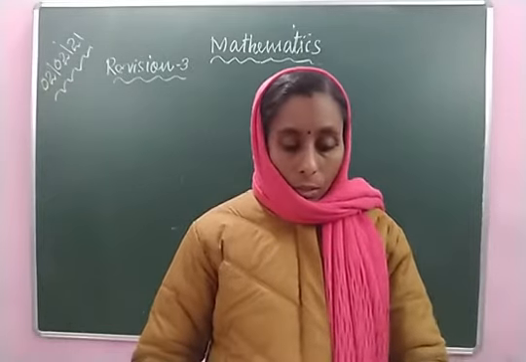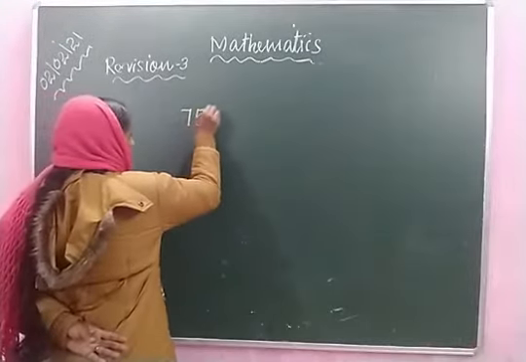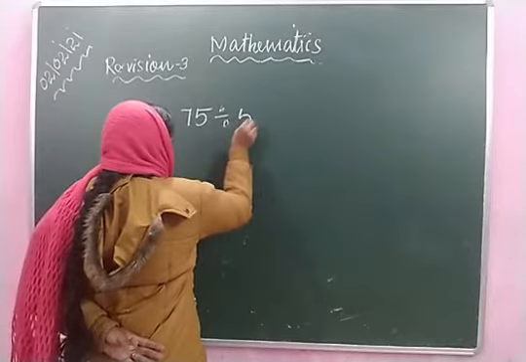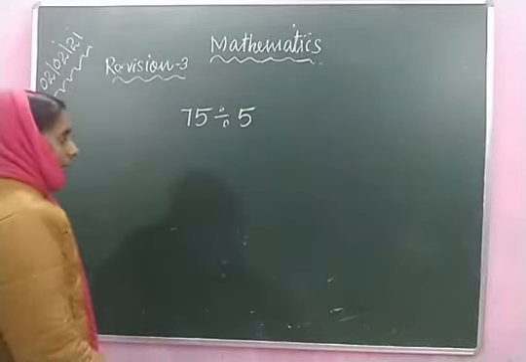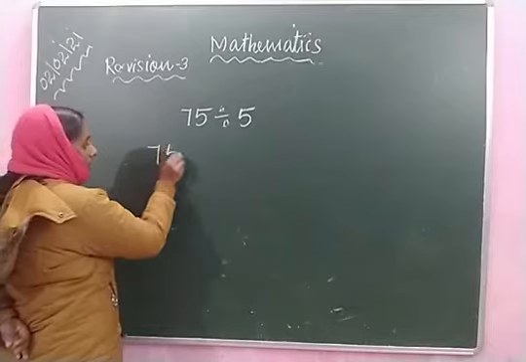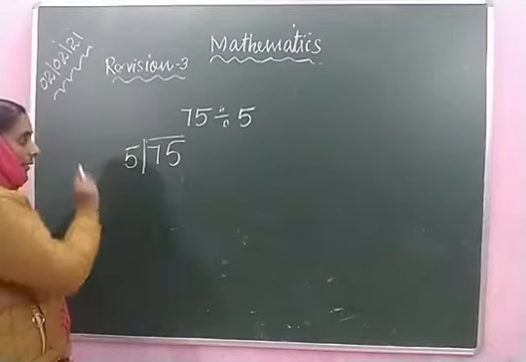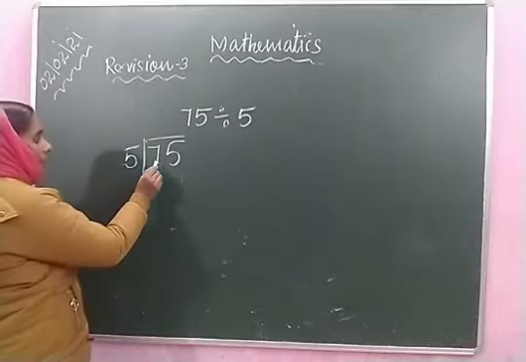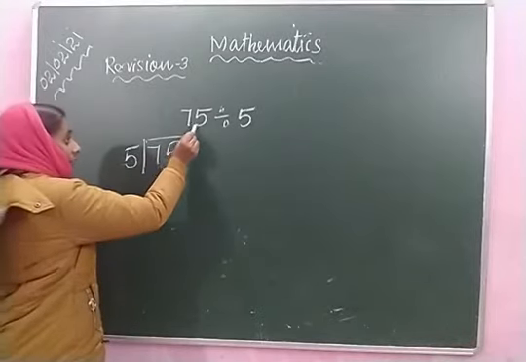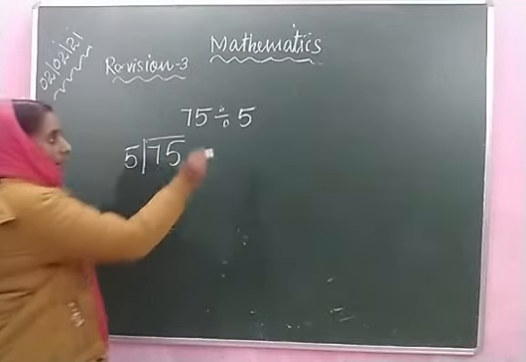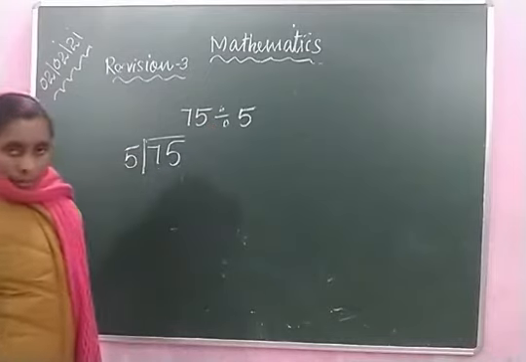Here, 75 divided by 5. First we have to take the first number from the dividend. Here 75 is the dividend, 5 is the divisor.